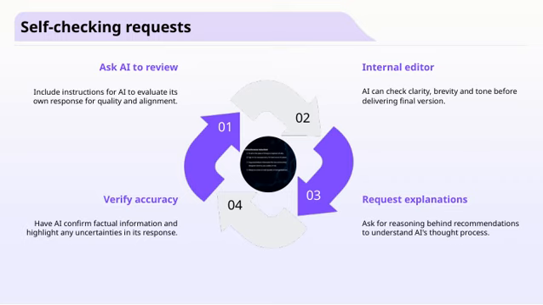Another important request is verifying accuracy. We want AI to confirm factual information and point out any uncertainties. This keeps our output reliable. Additionally, asking AI to provide explanations for its recommendations helps us understand its reasoning process. It's like getting a behind-the-scenes look at how it arrived at a certain suggestion. All of these self-checking requests are about making our AI interactions more effective and trustworthy. They connect directly to our overall goal of leveraging AI as a precise, transparent, and reliable tool in our work.